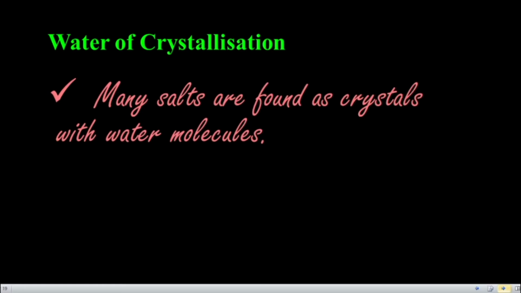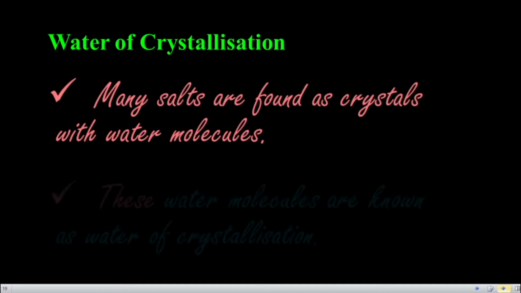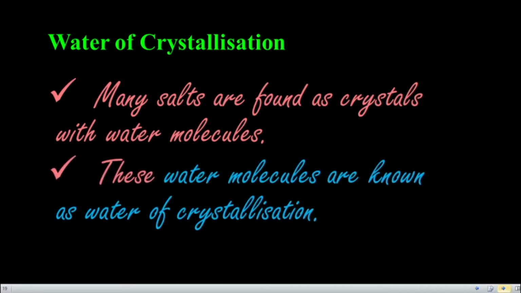Most salt particles have water molecules within them, and these water molecules are known as water of crystallization. It is a 2 mark or 1 mark question: what is water of crystallization? Many salts are found as crystals with water molecules. These water molecules are known as water of crystallization.